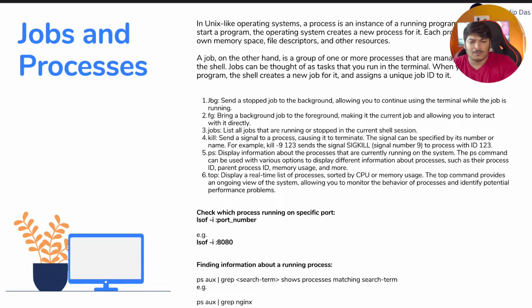Now suppose you're going through one of your servers, and somehow it's been very slow. One command you're running is taking ages to get the response. That means some process is utilizing your system resources. You might have to kill a particular program which is unexpectedly utilizing everything, to free up the system, and then you can do debugging from the logs, system logs or kernel logs, whatever you want to call it. Maybe there's some kernel panic happening due to the same process, which you also have to check, right? But the first part is to actually kill the process to free up the system resources. For those things you have to run this kill command.